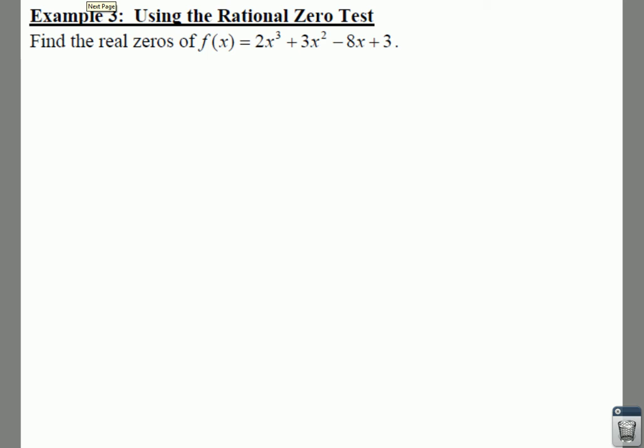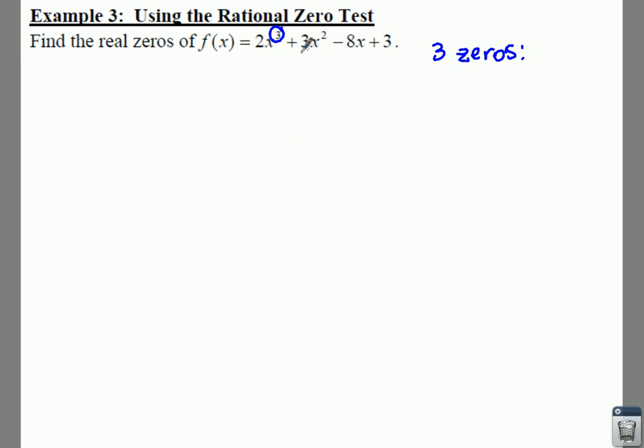Here for example 3, we're going to use our rational zero test, and we're going to find our zeros for our function here. So we have a degree of 3, which means we should have 3 zeros. So we could do the P over Q test, or I really believe it would be much easier on you if you would just type this function into your graphing calculator and see if you can find a possible zero that we could use for synthetic division.